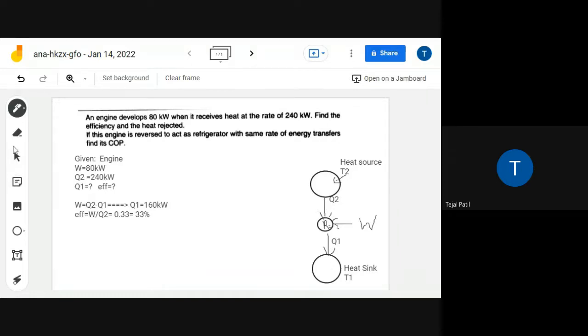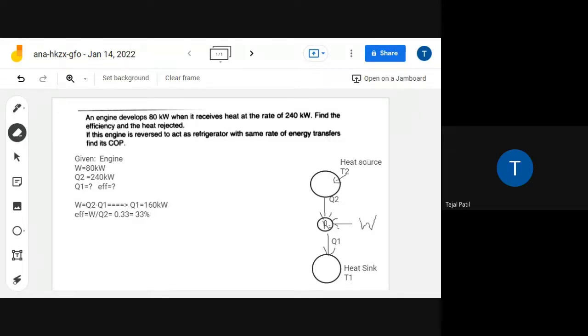Q1 और Q2 का direction भी same रहेगा क्या? या change होना चाहिए? What is given in the question? With the same rate of energy transfer.